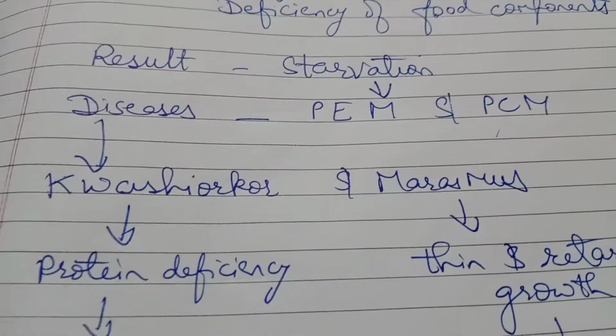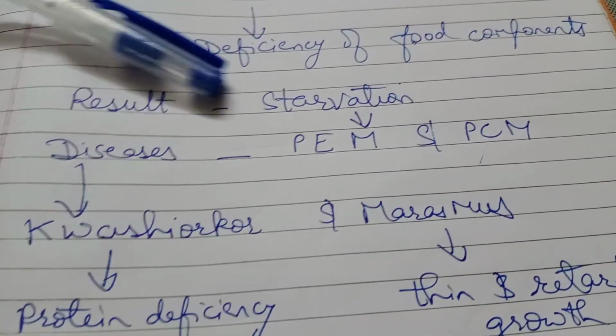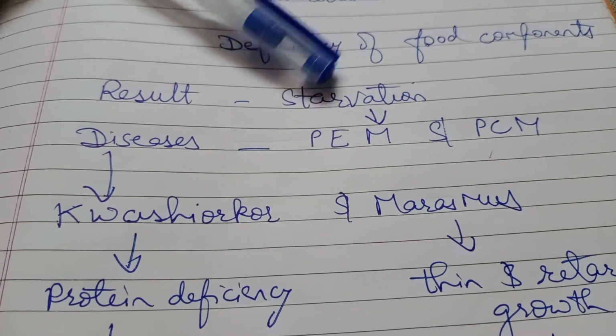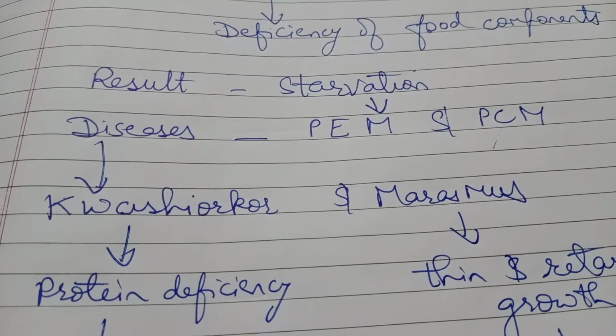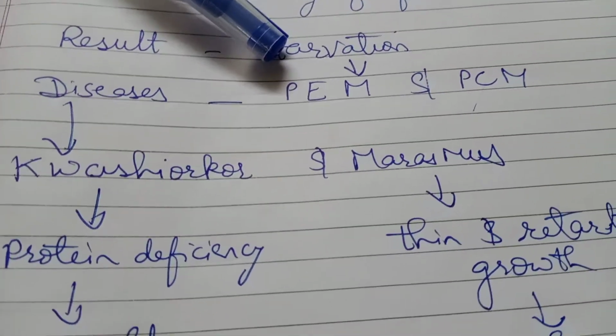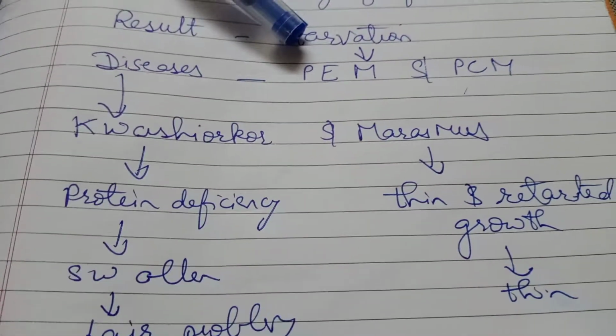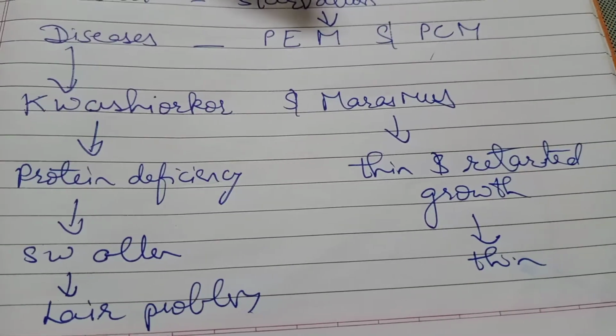the diseases which may be called protein energy malnutrition, which I have written here as PEM. Protein energy malnutrition means protein and energy deficiency, as I have written here. And another is PCM, protein calorie malnutrition.